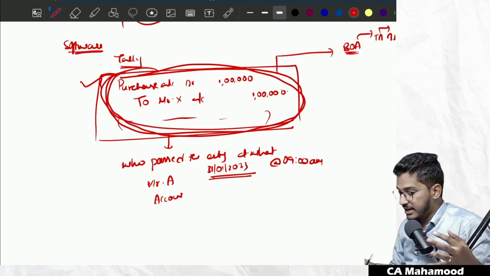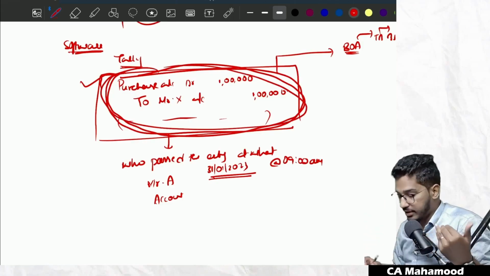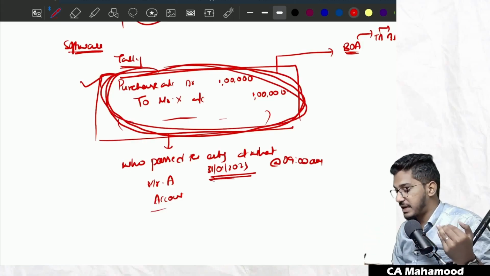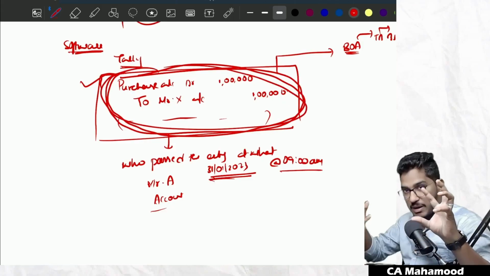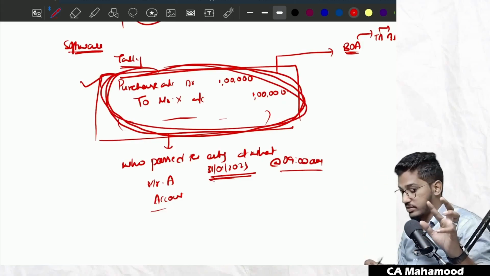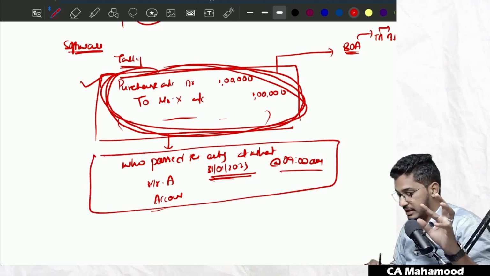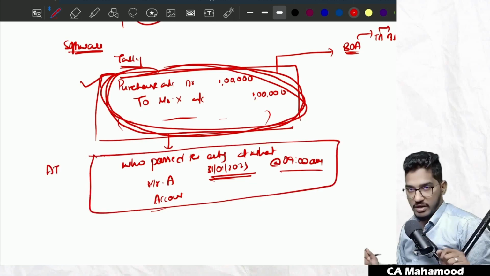So not just the entry, guys, even the background of the entry: who passed it, at what time it was passed, at what date it was passed. All these things, this background, this history of the transaction is also required to be recorded. This history of the transaction, we are going to call it audit trail.